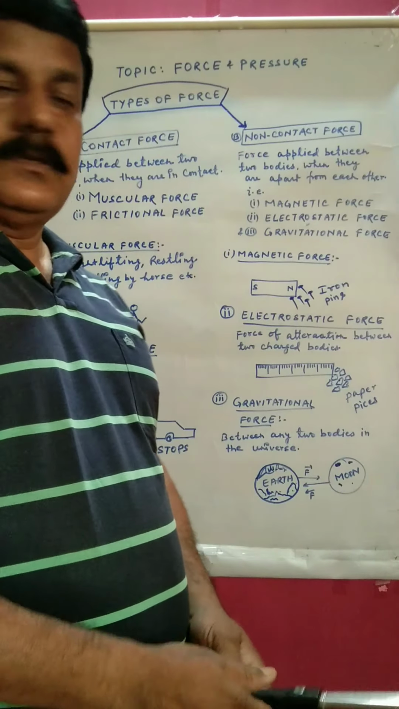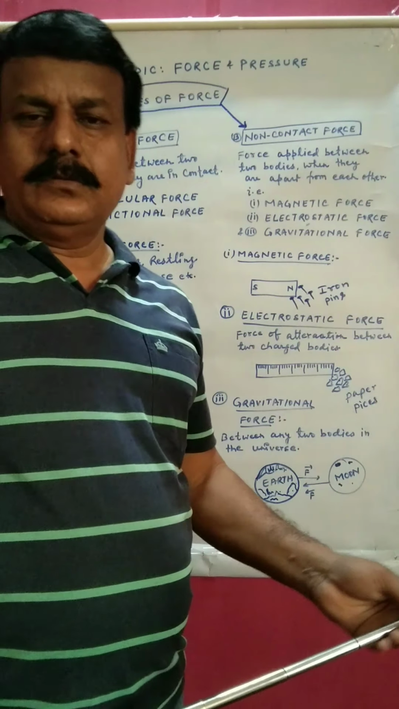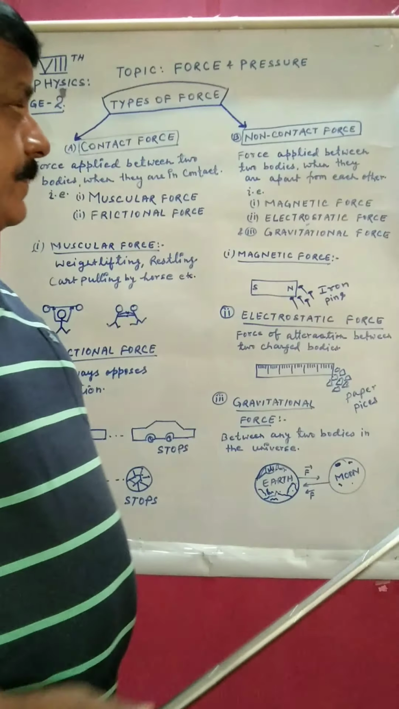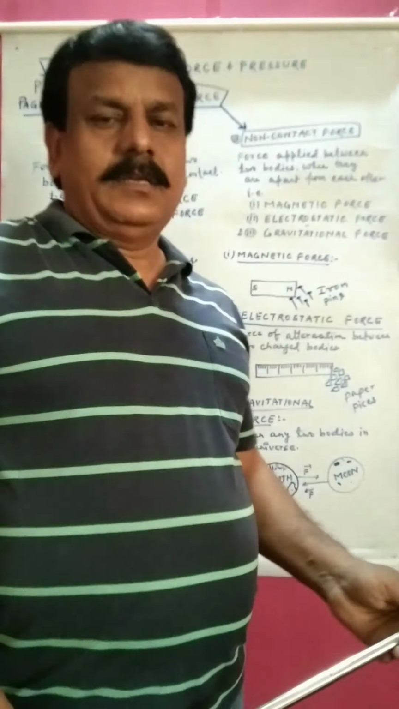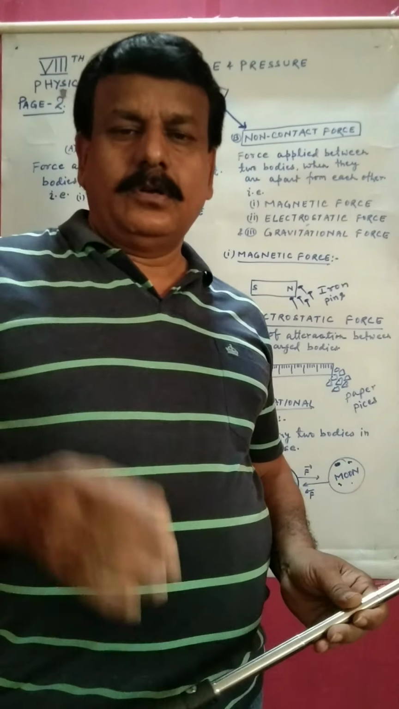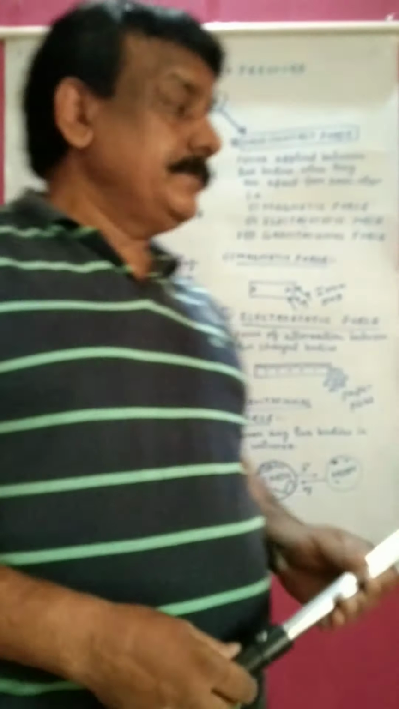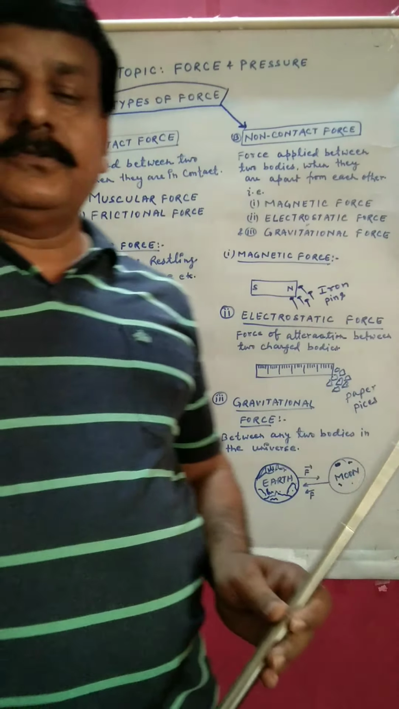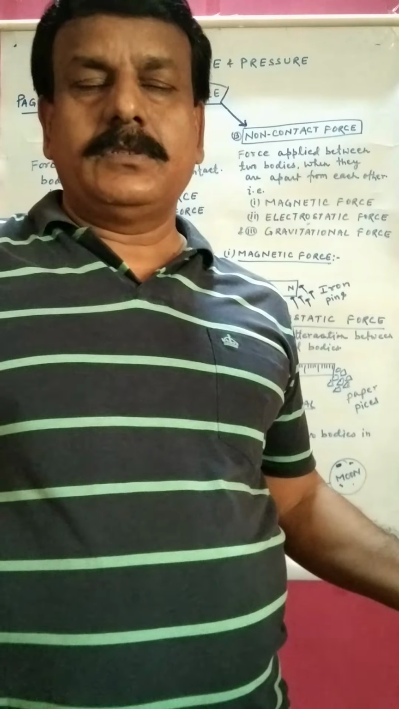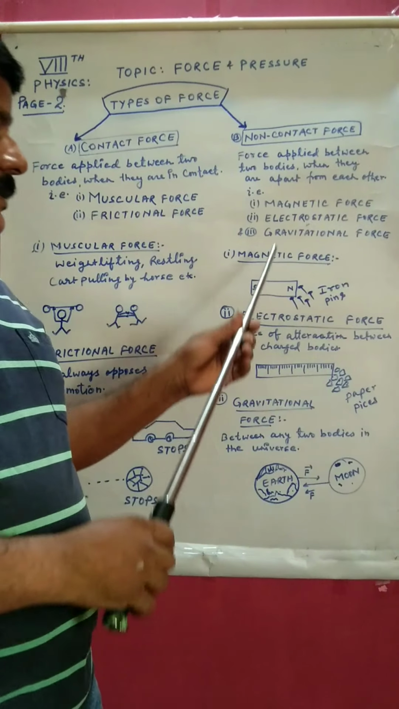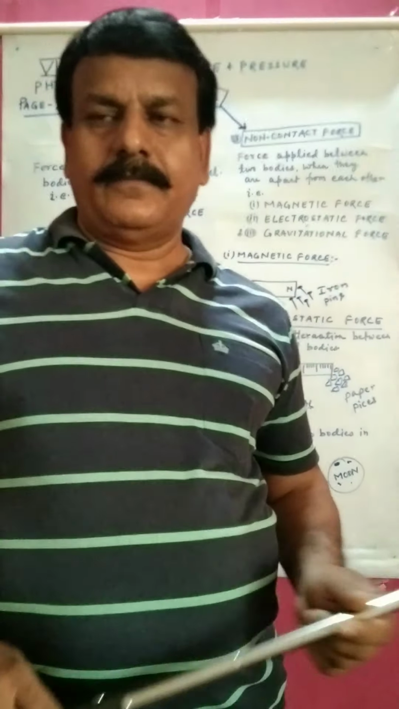Today we have gone through force and pressure. Today we will continue this chapter. Next is types of forces. As you know, a lot of types of forces are there, such as written here: muscular force, frictional force, magnetic force, electrostatic force, gravitational force, etc.